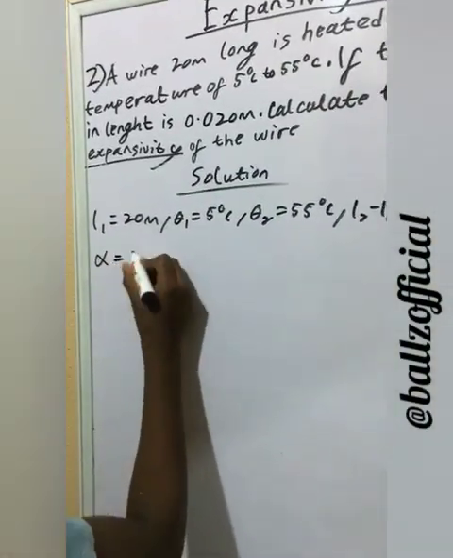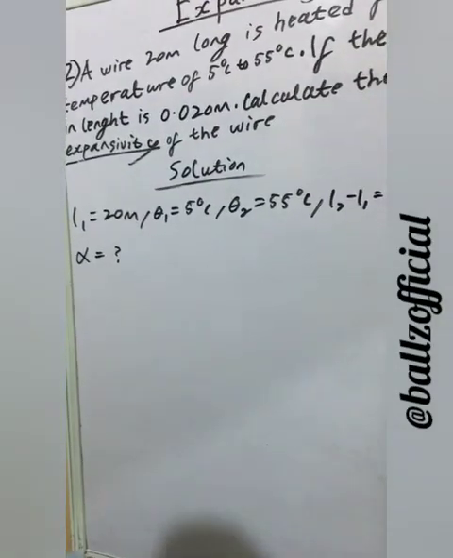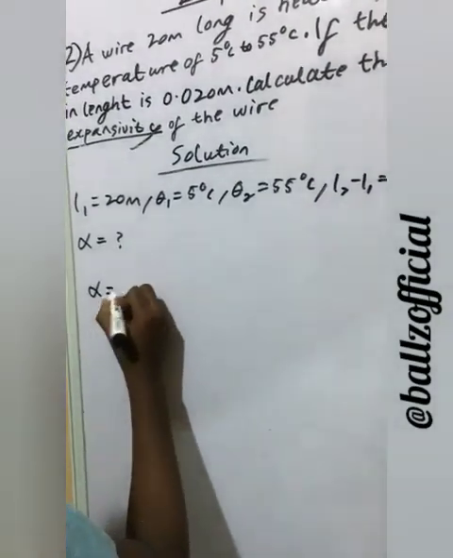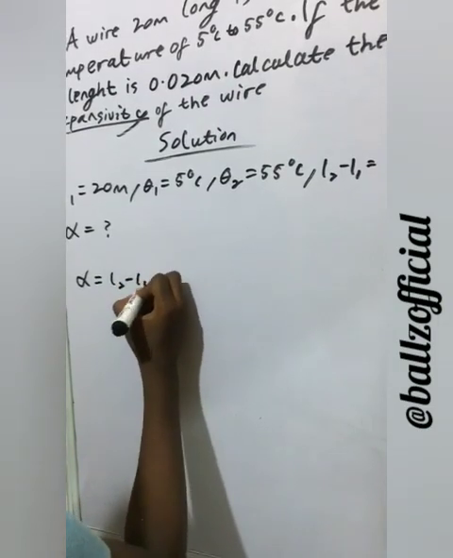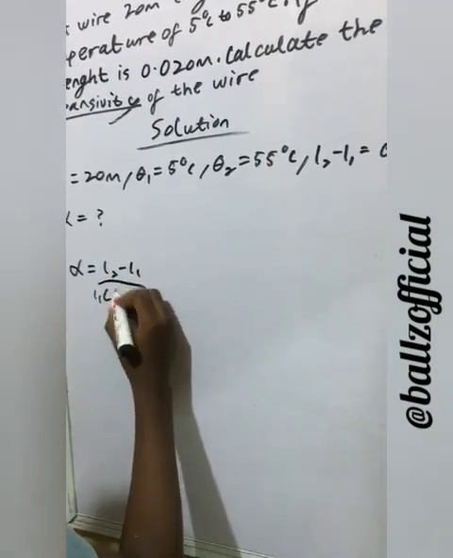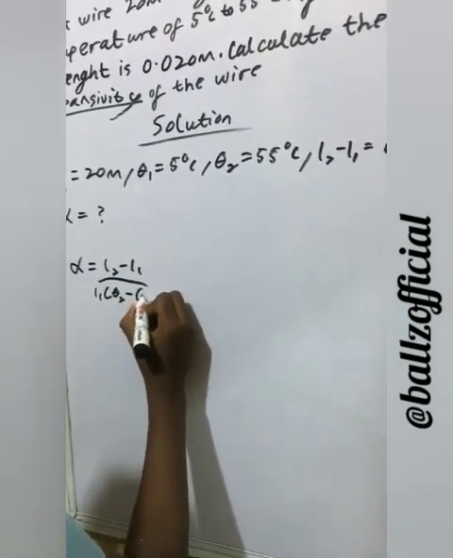We are looking for linear expansivity. Let's bring out the formula, which says linear expansivity is equal to L2 minus L1 all over L1 times theta 2 minus theta 1.